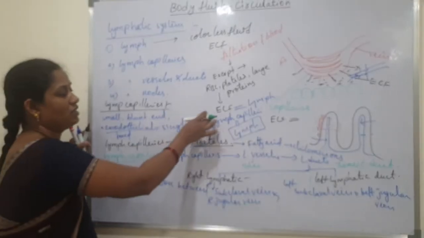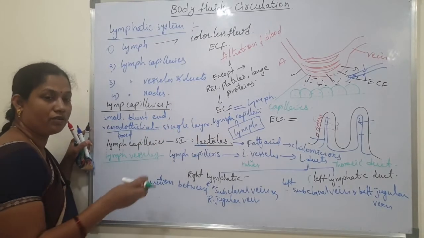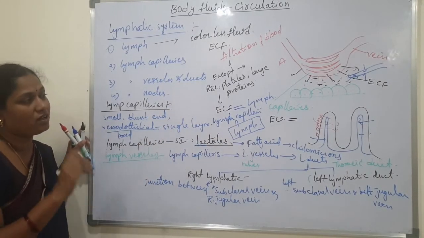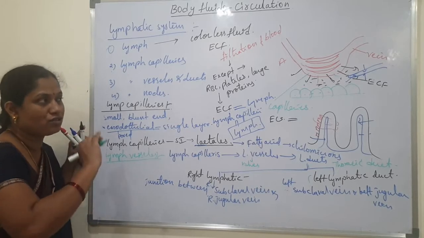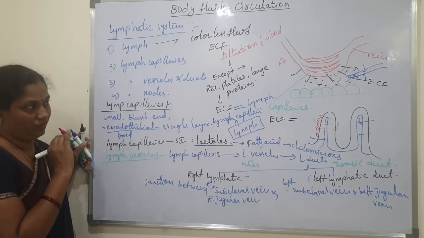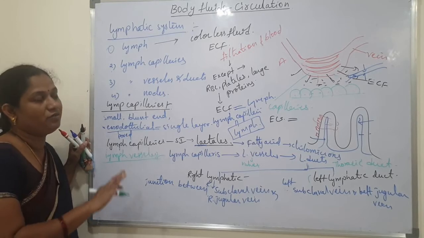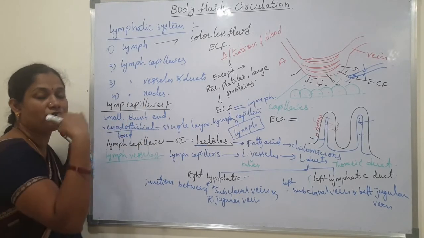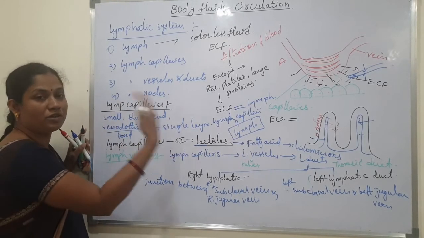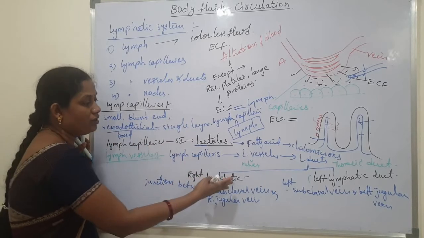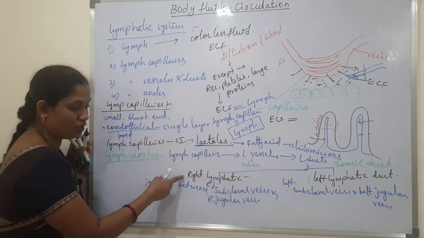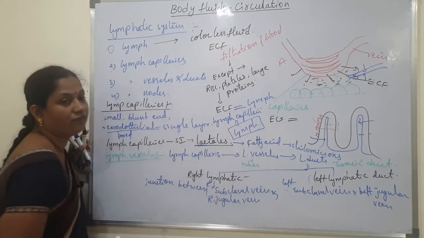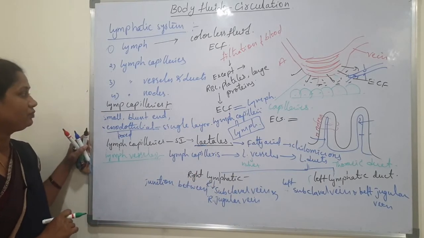The extracellular fluid formed in the tissue region, some amount diffuses into the lymphatic capillaries, circulates throughout the body through the lymphatic system, and finally is poured into the main circulatory system through the right lymphatic duct and left lymphatic duct.